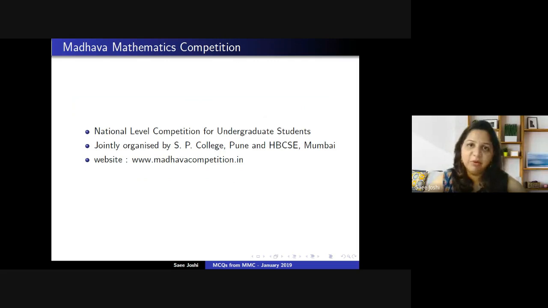A little bit about the Madhava Mathematics Competition. This is a national level competition for undergraduate students, which is jointly organized by SP College Pune and Homi Bhabha Center for Science Education. This is the 13th year of this particular competition, and the competition is spread across 23 regions where you can apply.